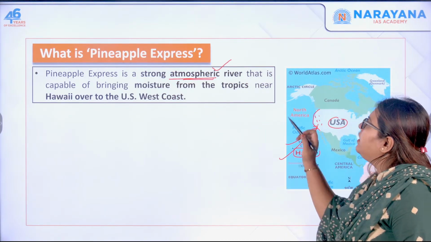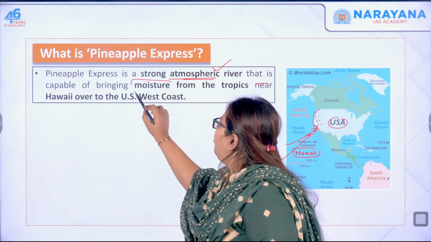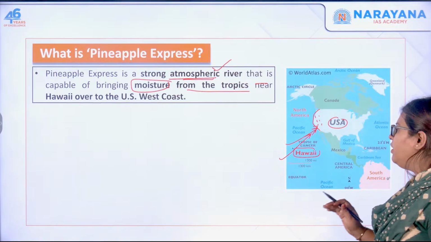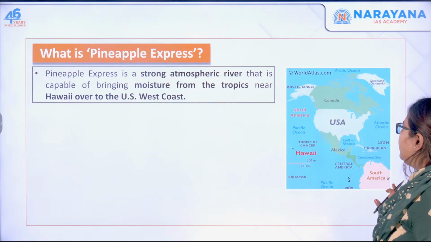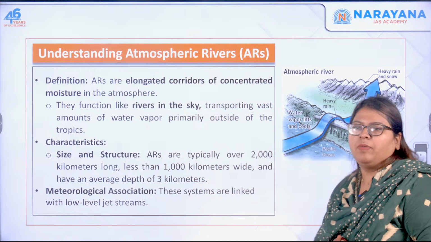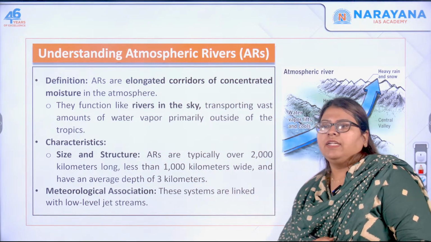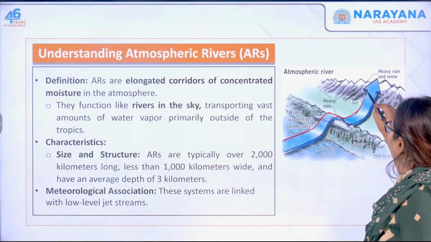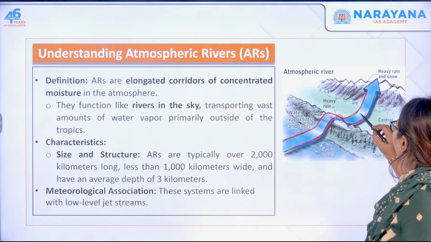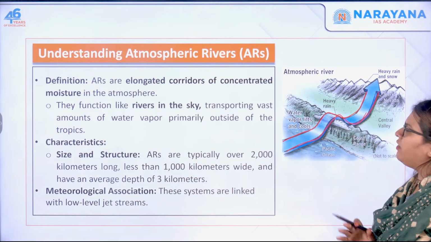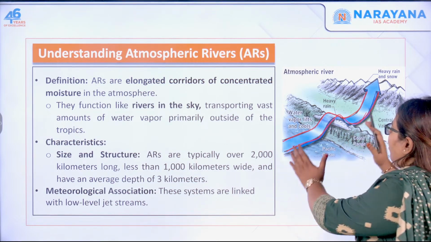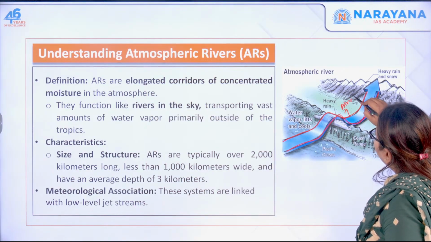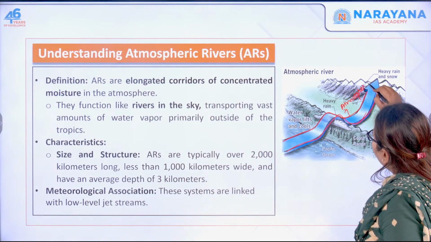So this is what it is. It is capable of bringing moisture from the tropics near Hawaii over to the west coast of the United States. This is what is called the Pineapple Express, that is nothing but atmospheric rivers. Can you see this big corridor of moisture that is being carried? This is not a river, okay. It is a corridor of moisture concentrated in the atmosphere. That is why it is called the atmospheric river.